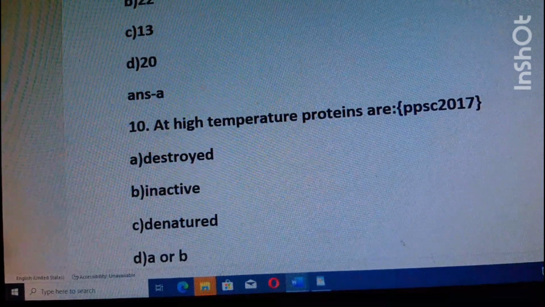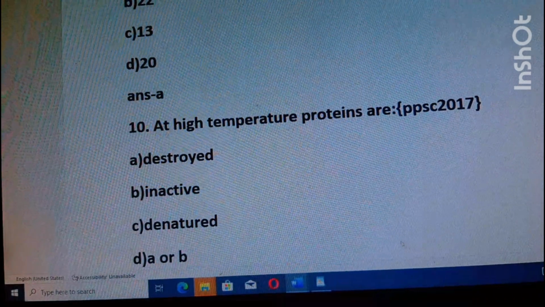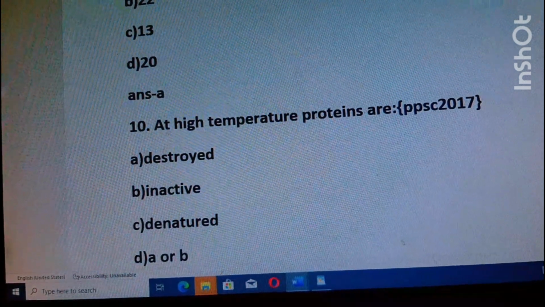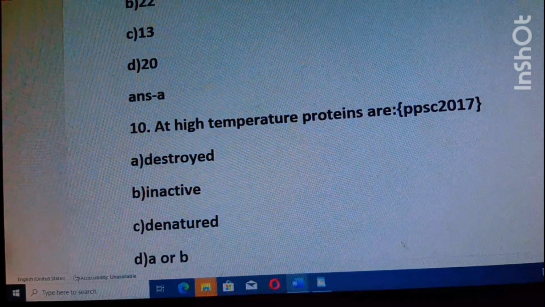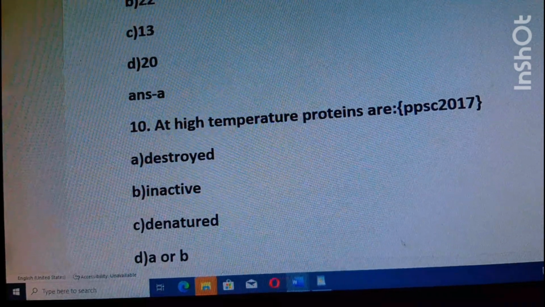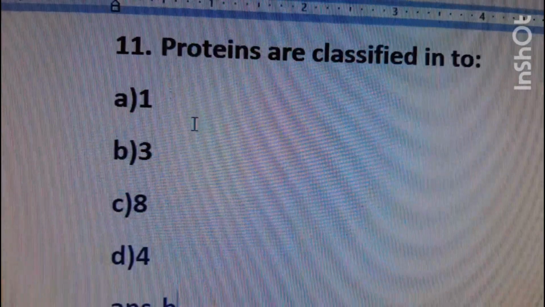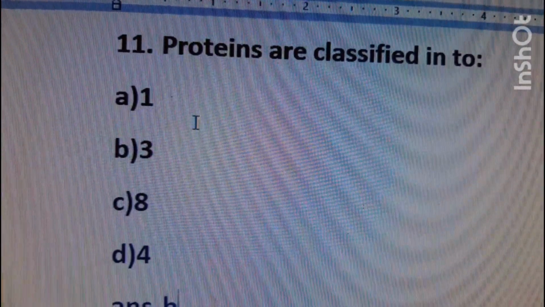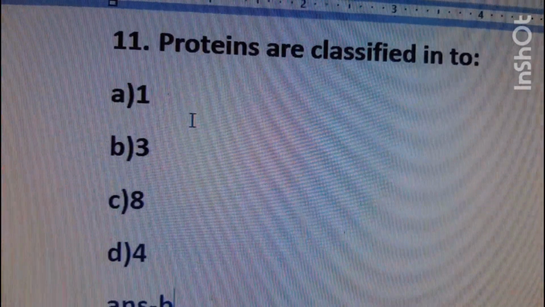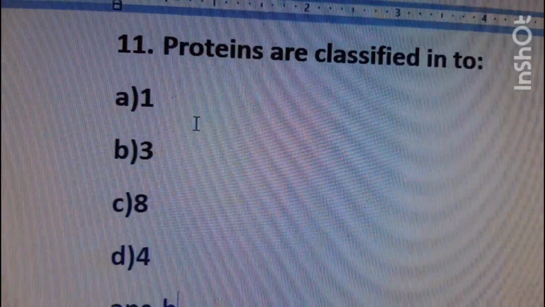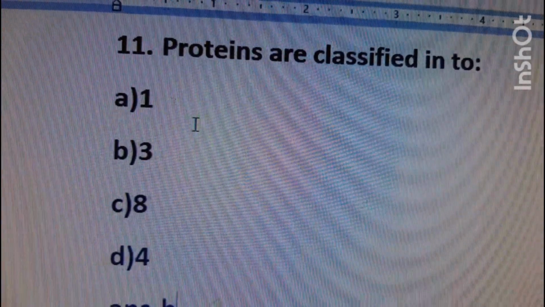Options are destroyed, inactive, denatured, A or B. At high temperature proteins are destroyed or inactive. The option D is the right answer. 11: proteins are classified into? Options are 1, 3, 8, 4. The right answer is option B, 3.